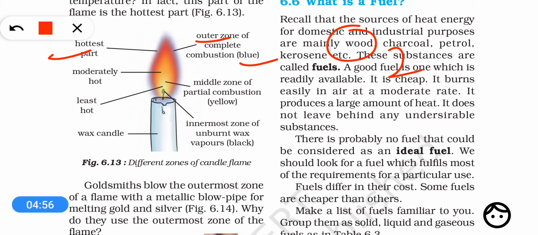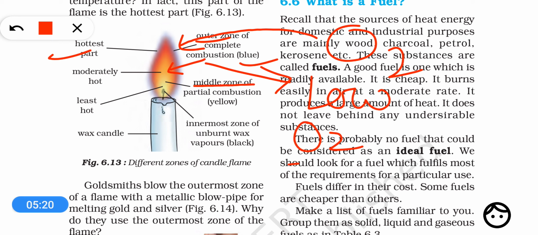Now when we move into the middle of the candle flame, this is called the middle zone. In this zone, as you know, most of the oxygen has been utilized in the outermost zone. So in the middle zone there is a lesser amount of oxygen.